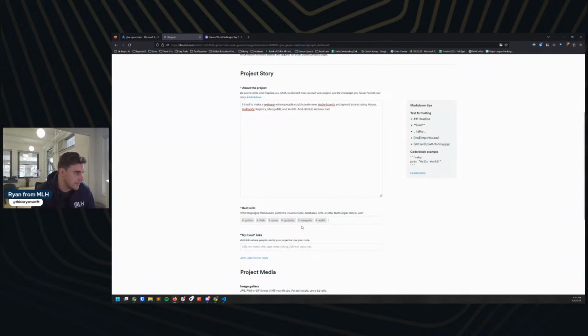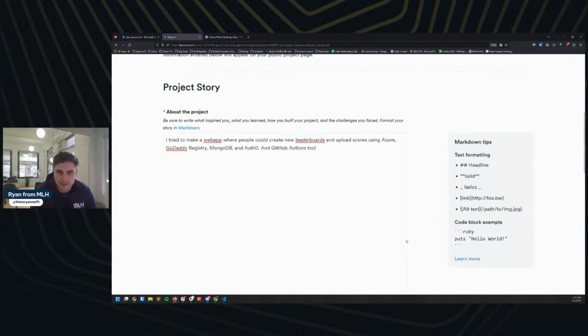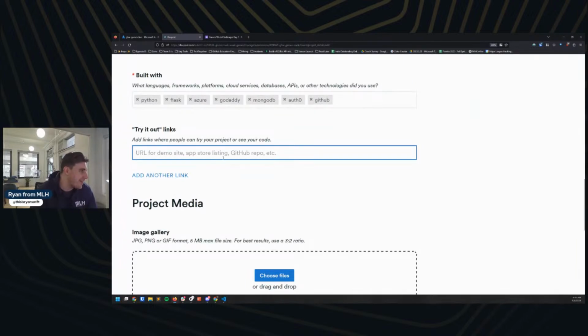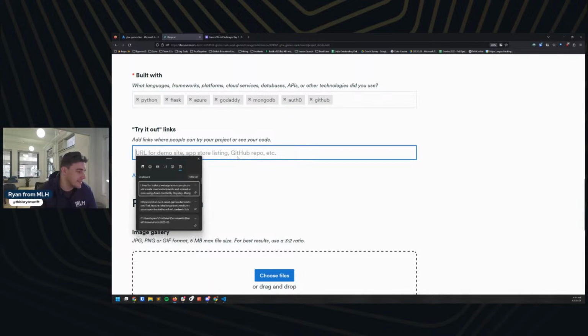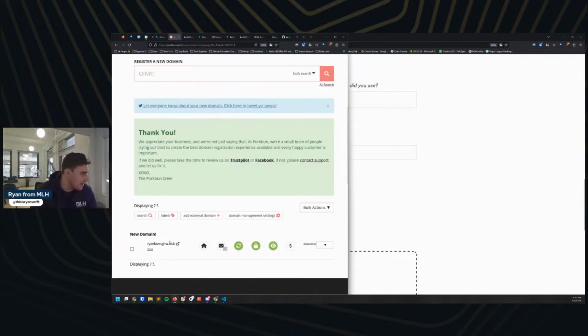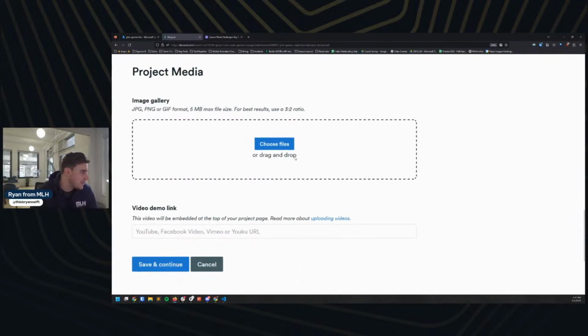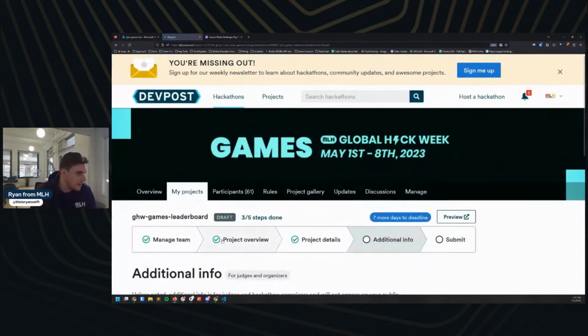Cool. Anything else I'm forgetting here? Oh, GitHub, maybe. Give them a shout out as well. Awesome. And I'm realizing I'm not zoomed in, as always. We'll scroll down. Try it out. The demo link. Let's go ahead and paste our GDR domain here. Let's copy this. We'll do that. No project media, no video link. We'll save and continue. Awesome.